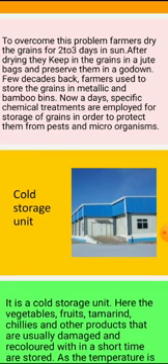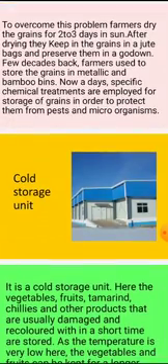A few decades back, the farmers used to store the grains in metallic and bamboo bins. Nowadays bamboo bins are not used, so they are stored in a godown. Nowadays specific chemical treatments are employed for the storage of grains in order to protect them from pests and microorganisms. Before storing the grains, that chamber or room is treated with chemicals, so chemical treatment is also an important task.